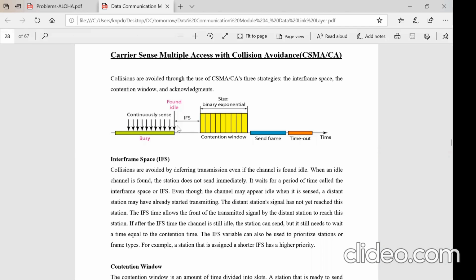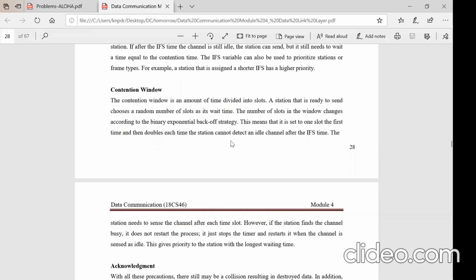Once it finds the channel idle, the second strategy is to introduce the IFS. And the third strategy is that after IFS, even if it finds the channel is free, it will not try to send the data. It will introduce what is called a contention window. I will tell you later what the contention window does.